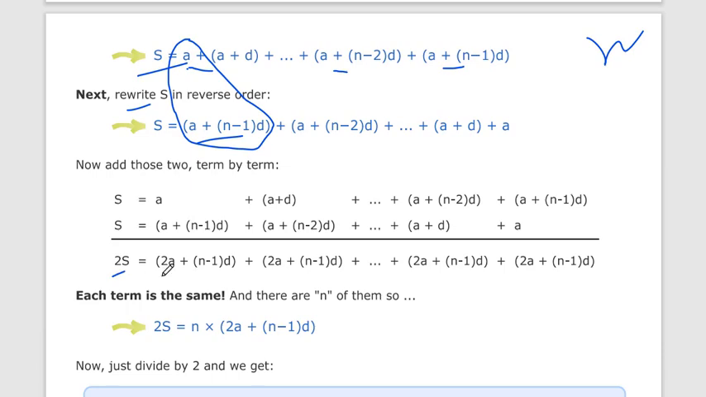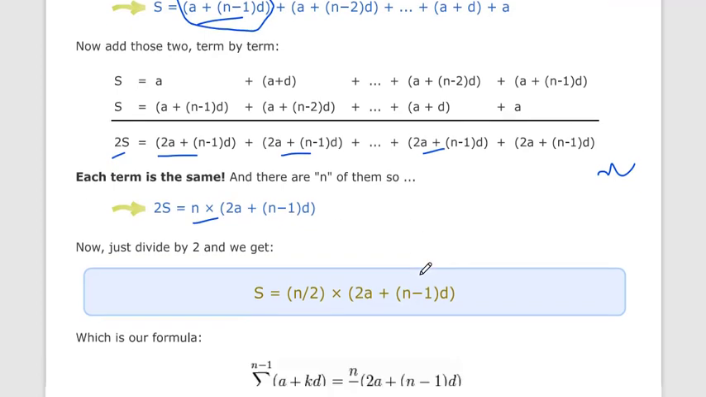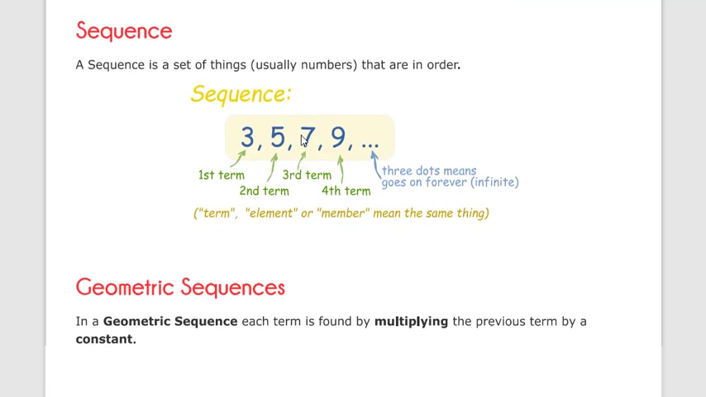So we get 2s, and each pair gives 2a plus (n minus 1)d. You can see that each term is the same. We have n terms, so what is the addition of these n same terms? It is n multiplied by this term. So we get 2s equals n into (2a plus (n minus 1)d). So the overall summation of the arithmetic sequence is n by 2 into (2a plus (n minus 1)d). Next is our geometric sequence.